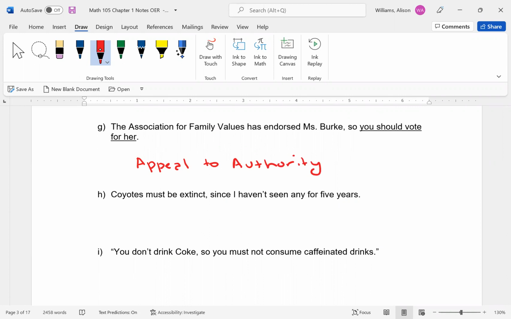Coyotes must be extinct since I haven't seen any for 5 years. Lack of information. That's an appeal to ignorance. Just because you haven't seen them doesn't mean they're not around.